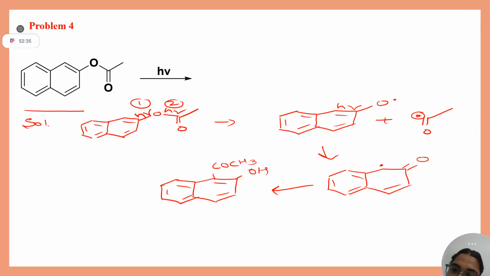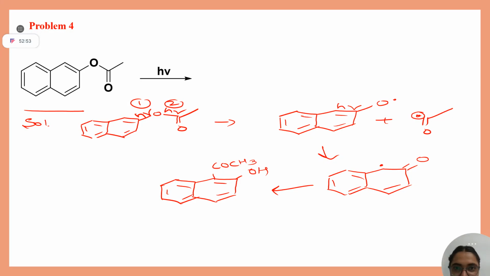Understood, Pinky? Ma'am, how to find out whether it will go by a radical mechanism or a zwitterionic mechanism? If you have gone through the Fries rearrangement, there you see that in organic everything is possible.